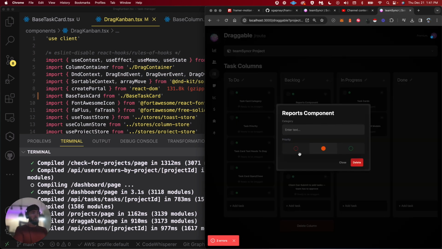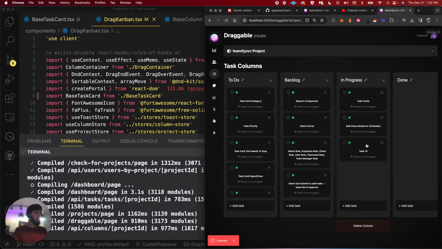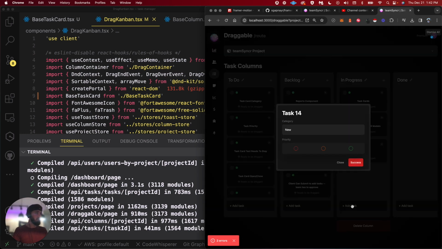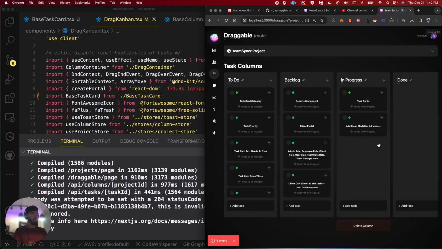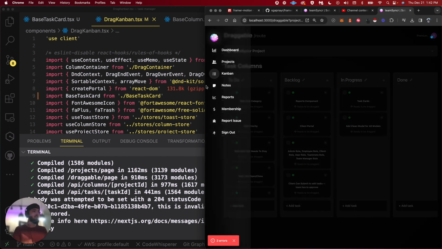But this is the direction I'm heading with the modal, where you could just easily update the priority, red, orange, green. And then also change the category. We need to get that back in there, reintegrate that. You can delete the task, that is reintegrated. So if I click this, boom, I can delete. Should remove it. Okay, there it goes. Yeah, so obviously just trying to revamp it.